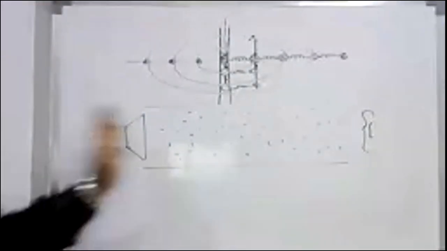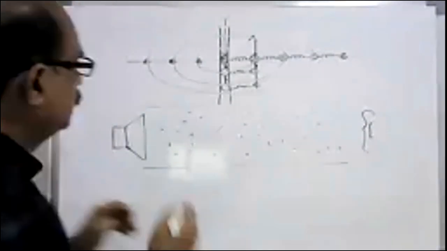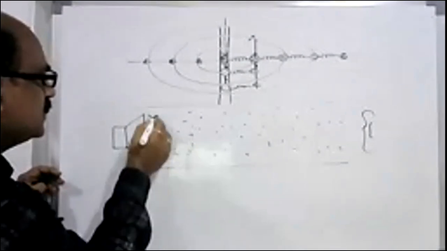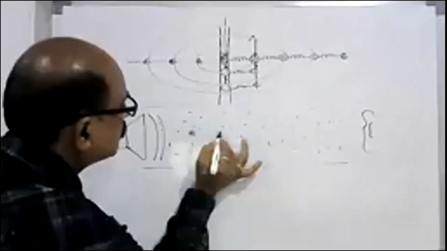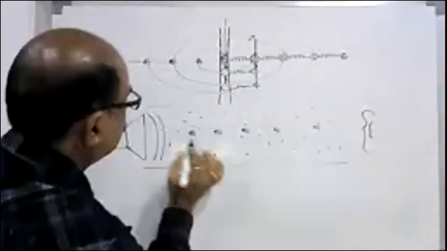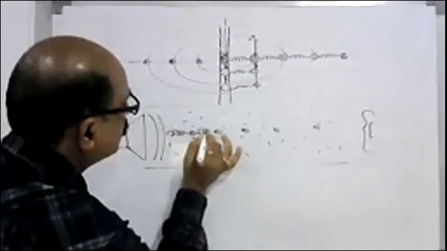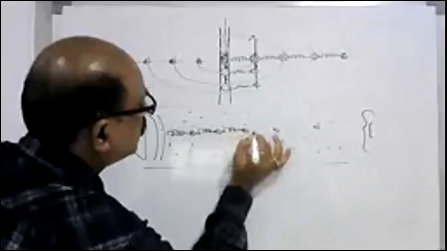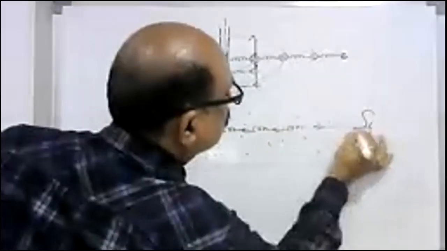When I start speaking, I create vibrations. When the vibration starts here, imagine this is one particle, and this is another particle somewhere else. This is how you imagine the different particles. These particles are connected by means of springs. So this is connected to your ear.